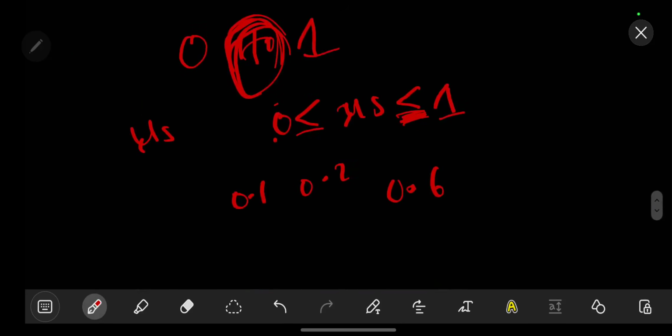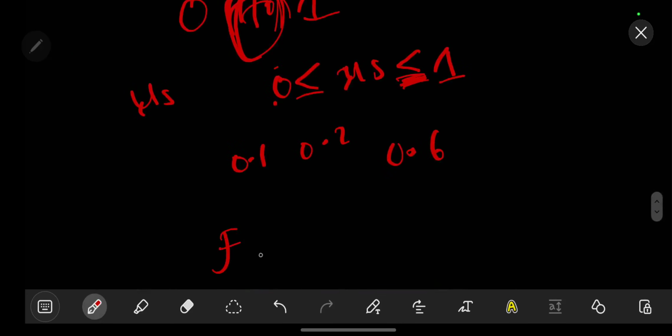So then the kinetic frictional force is also equal to mu k, where this is the coefficient of kinetic friction, times the normal force, like that. So this is the formula for Fk.